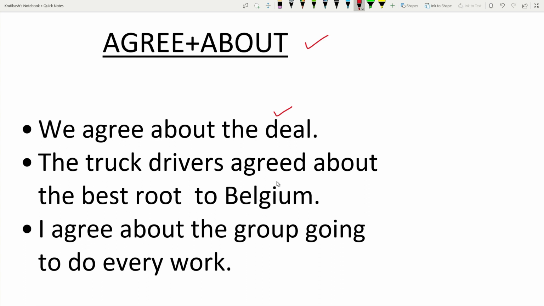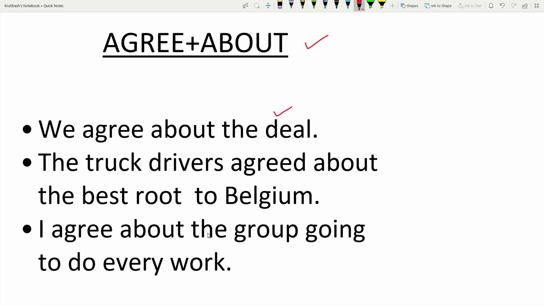The truck drivers agreed about the best route to Belgium. What is it? An idea. If the object is an idea, a deal, or an opinion of a group, there you use agree about. I agree about the group going to do every work.